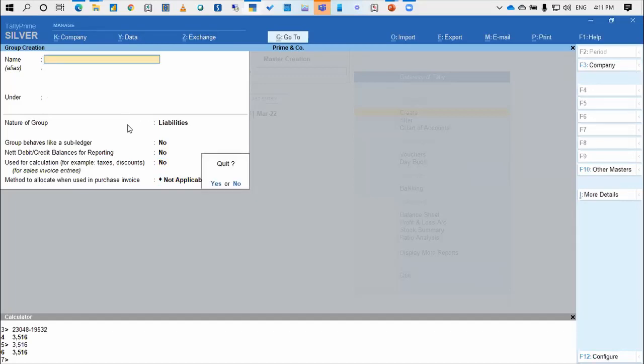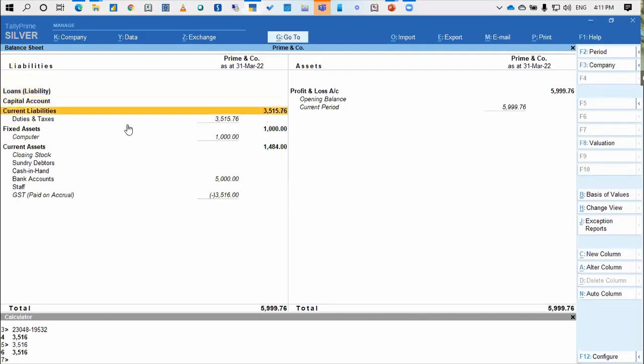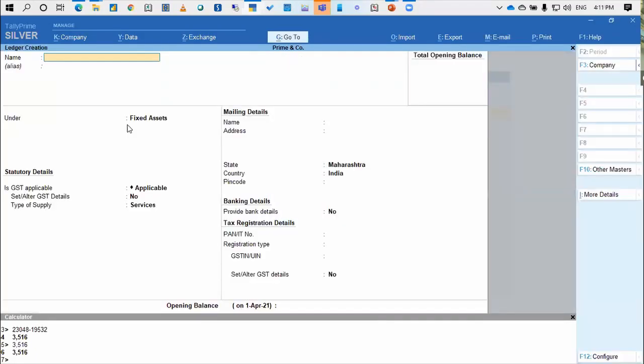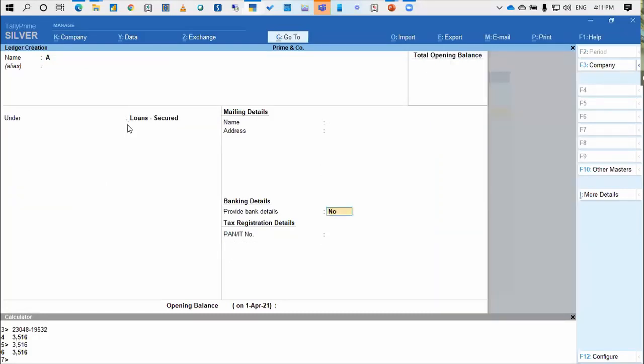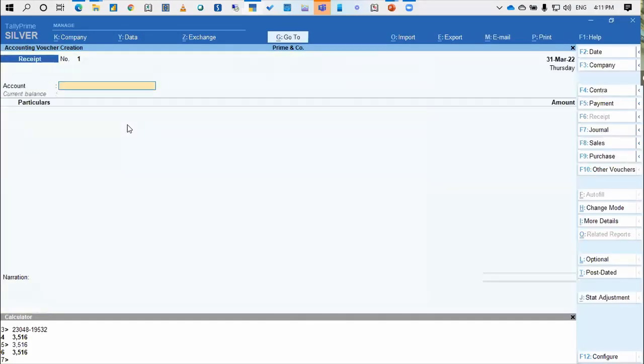Now if you see, in my balance sheet, there will be a group called loan secured. It will come once some entries are there. So if I create any ledger under that, and now let me pass some entries into that.